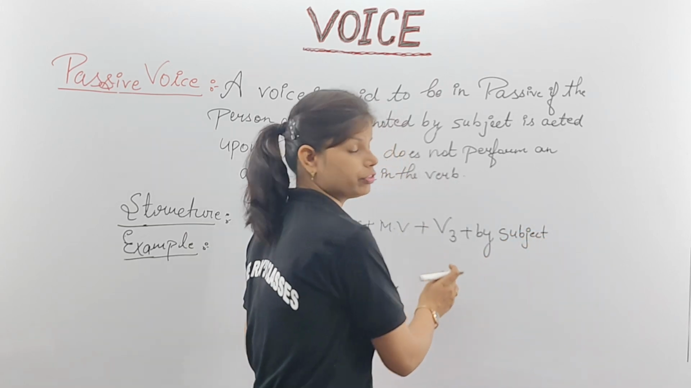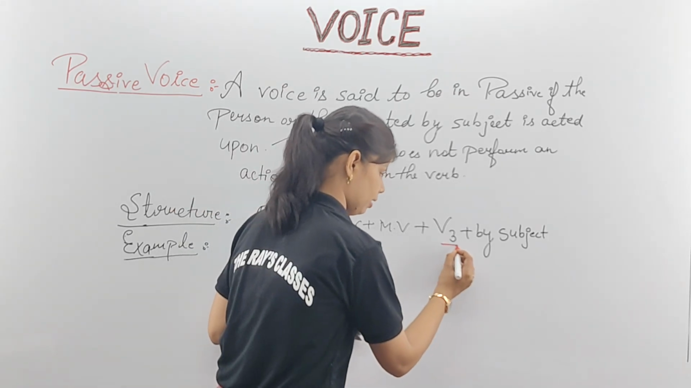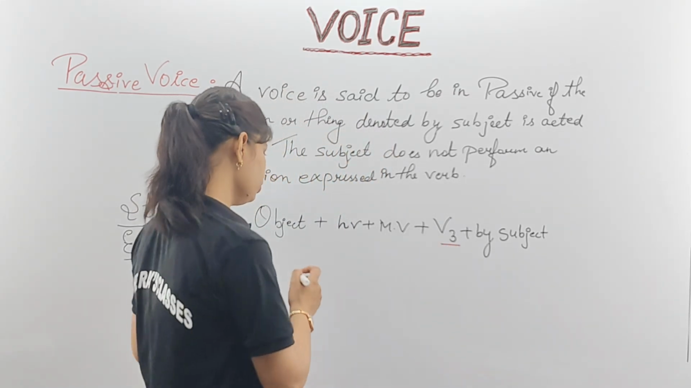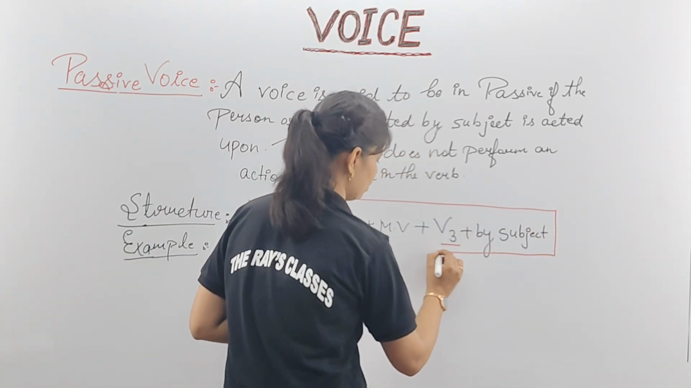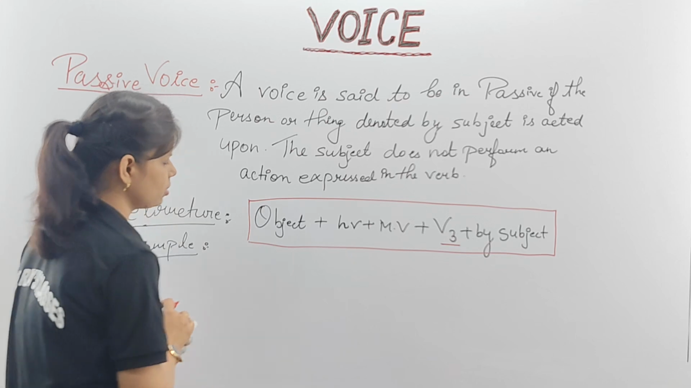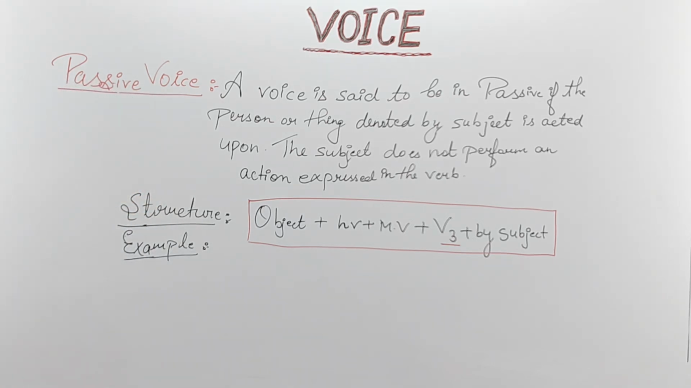Always we are using the verb's third form in this one, in passive voice. That you have to remember because that is going to help you a lot to understand the things properly. Here your structure is what? Subject plus helping verb plus main verb plus your verb's which form? Third form, including your by as well as your subject.